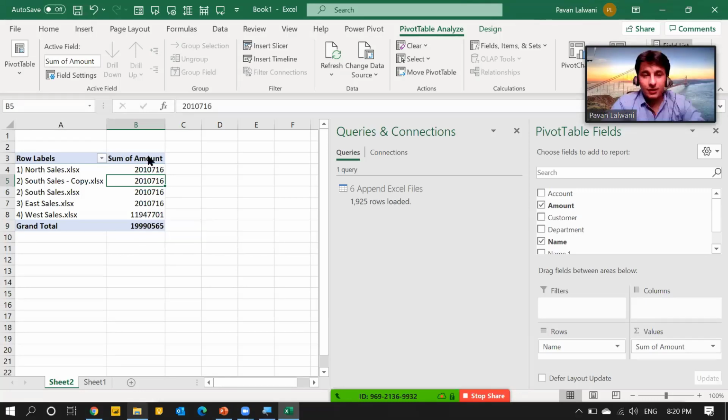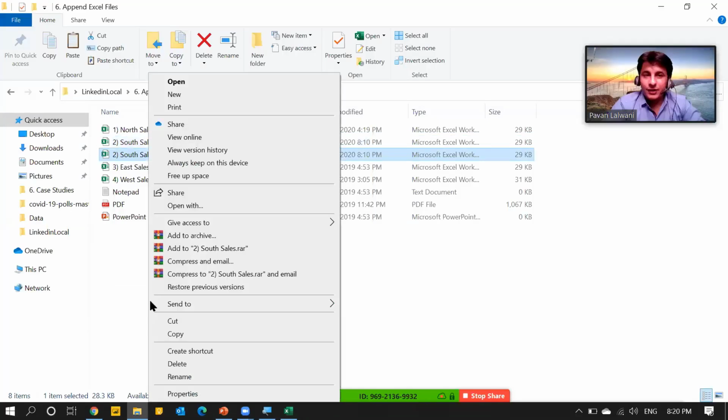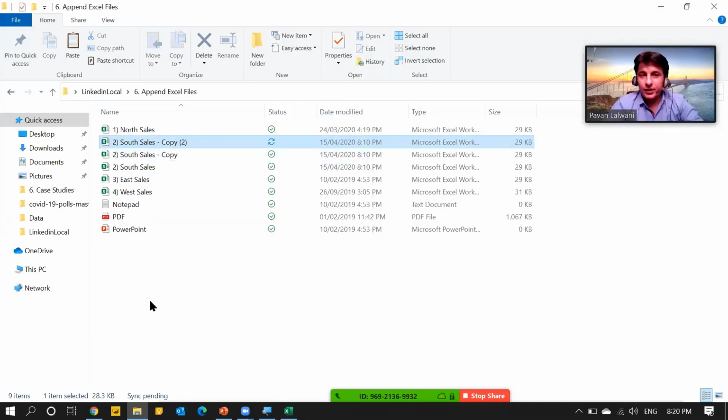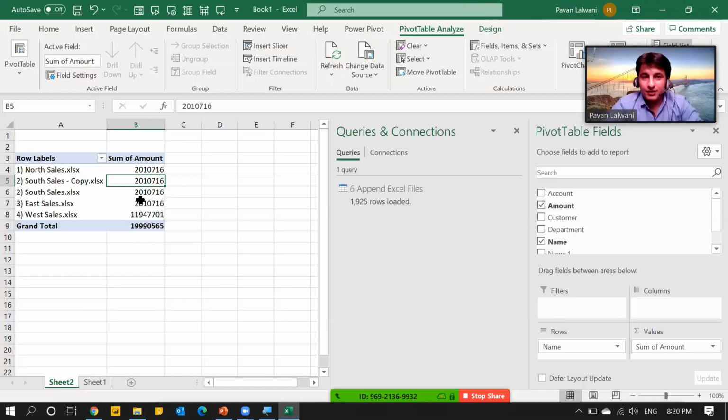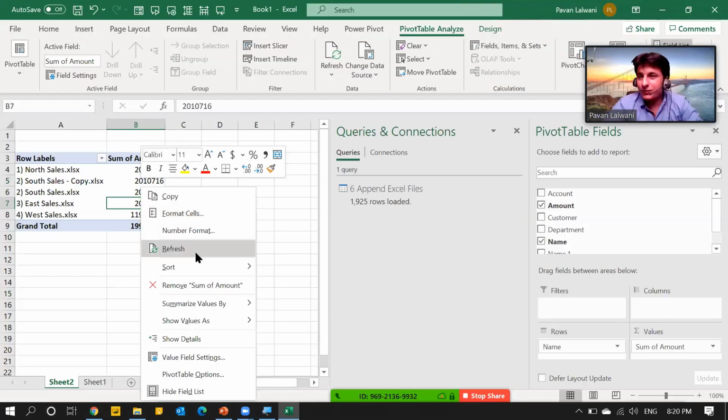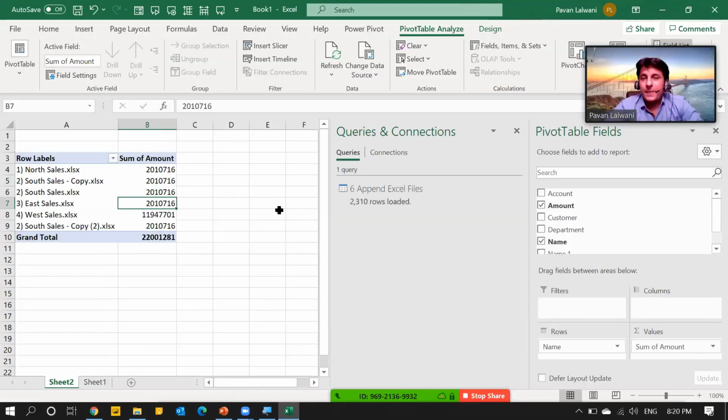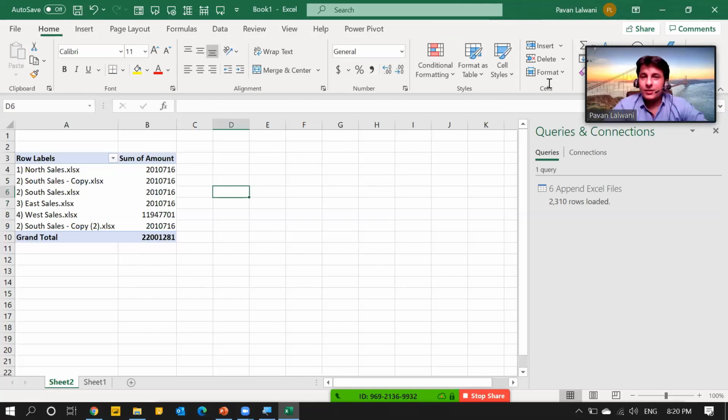One more file, I'll just copy, right click, copy, Control V, I'll paste the file. And here I can just right click, refresh. So this is lengthy in the sense that purposely I've kept it lengthy. Steps are extra, button clicks, but very easy.